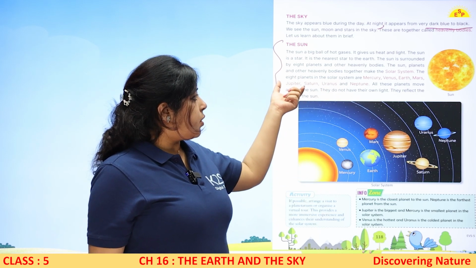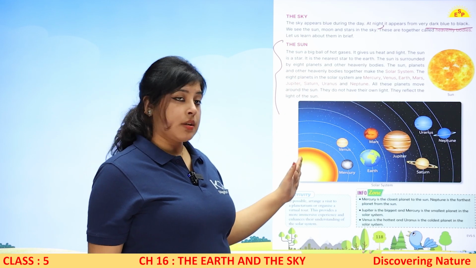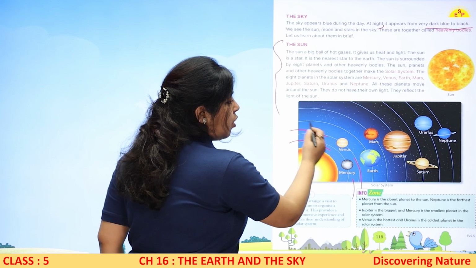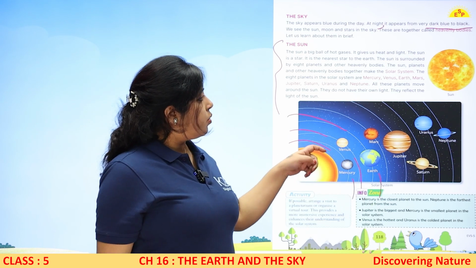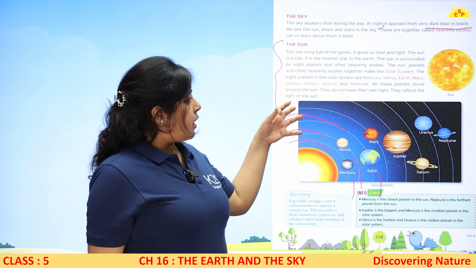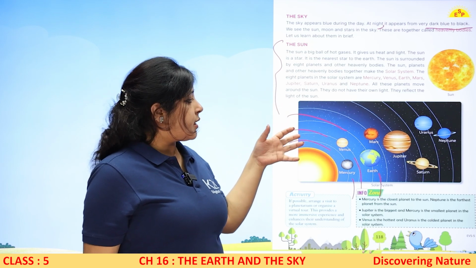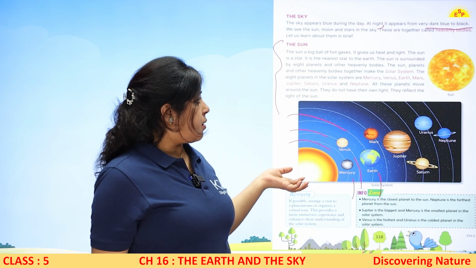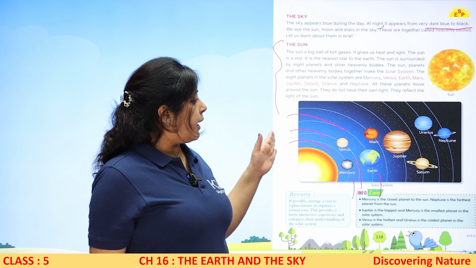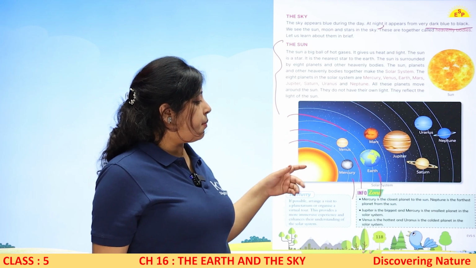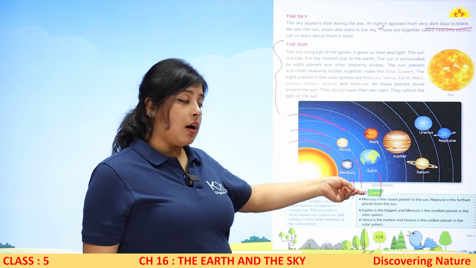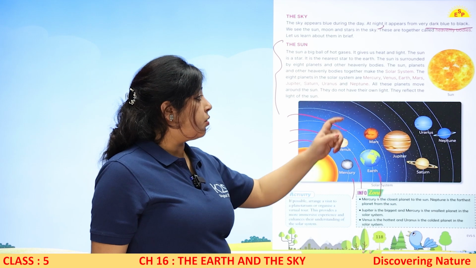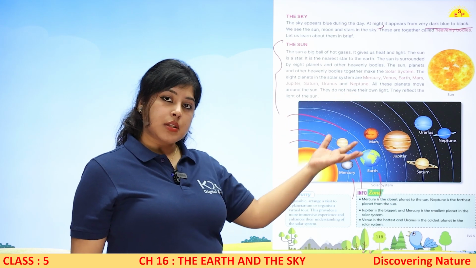Right? The sun is surrounded by 8 planets. You can see in the solar system. कि सन के आसपास ऑर्बिट्स में 8 प्लैनेट्स हैं जो रिवॉल्व कर रही हैं. So the sun, planets and all other heavenly bodies जैसे कि मून हो गए, स्टार्स हो गए, so they together make up the solar system. So now we'll say the 8 planets in the solar system were like Mercury, Venus, Earth, Mars, Jupiter, Saturn, Uranus and Neptune.